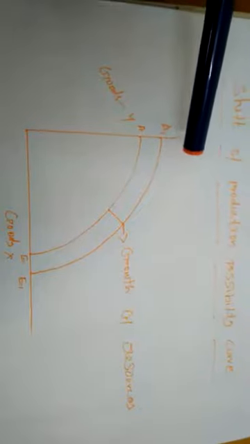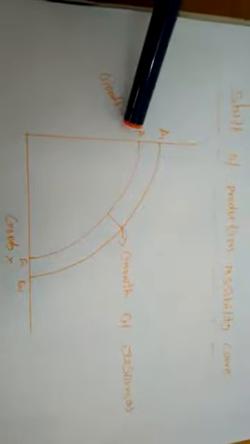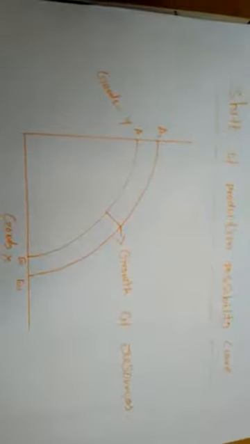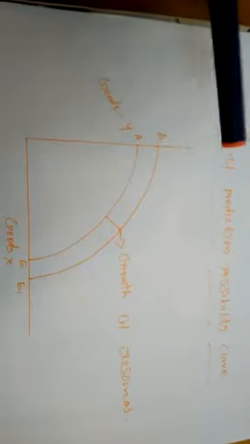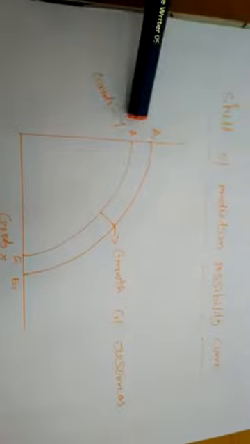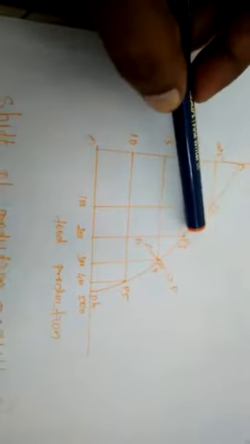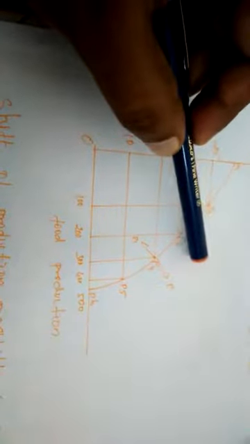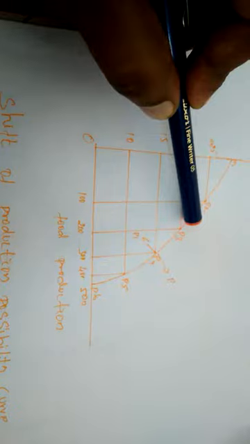There are two reasons for moving the production possibility curve upward or downward. One reason is a change in the supply of productive resources. We have already studied that we can't increase any of the commodities because the availability of resources is very limited.